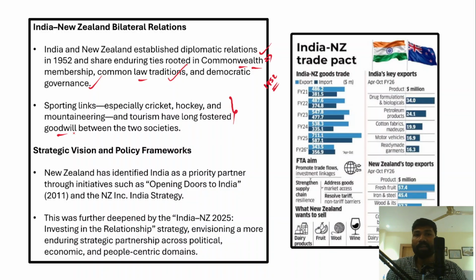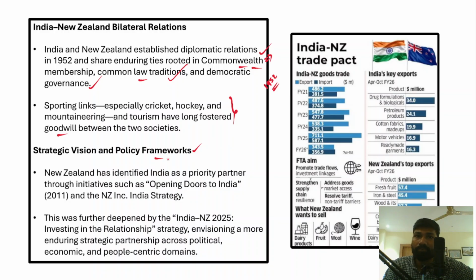So let's understand the strategic vision and policy frameworks between these two countries. Every country has a strategic vision, in the sense of how it would like to engage with the rest of the countries in the world in the long term, how it wants to strengthen and maintain its relationships with other countries. So both India and New Zealand also have their own visions, and according to their visions, they frame their policy framework.